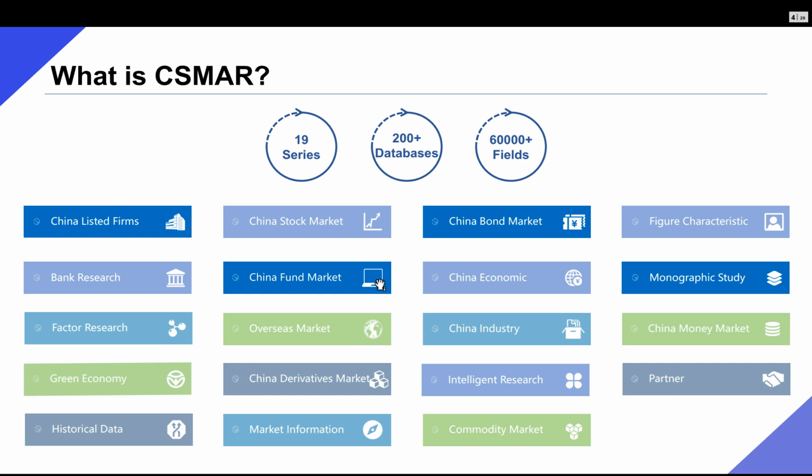CSMAR includes over 200 sub-databases with over 60,000 indicators, so as to cover as many research fields as possible in economics and management. And CSMAR has categorized all the sub-databases into 19 series, the name of which implies the pertinent research field, including stock market analysis, corporate analysis, market information, macroeconomy, industrial economy, etc.